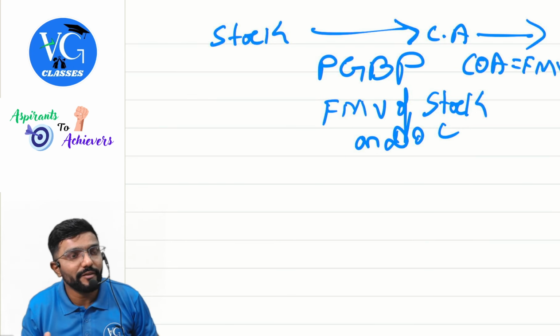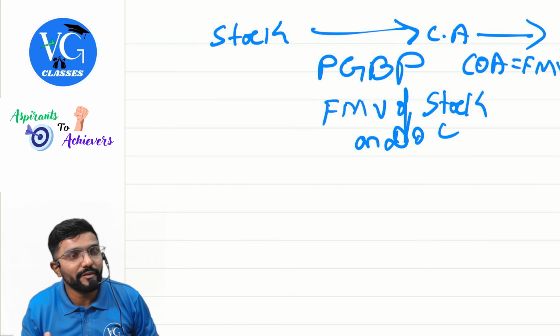Which FMV, sir? The FMV which was taxable under the head PGBP will now become the cost under the head capital gains. This is from PGBP as well as capital gains point of view. The starting point was PGBP. Ending point would be under capital gains. Same way, capital gains head told. You are taxing when the asset is moving from PGBP to capital gains. Let me also tax when the asset is moving from the capital gains head to PGBP.